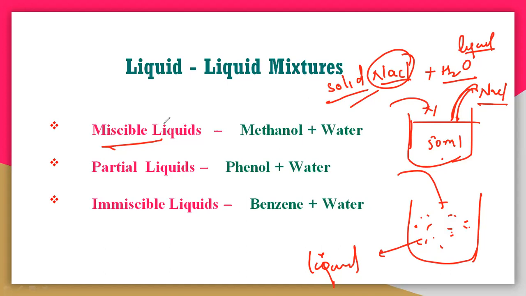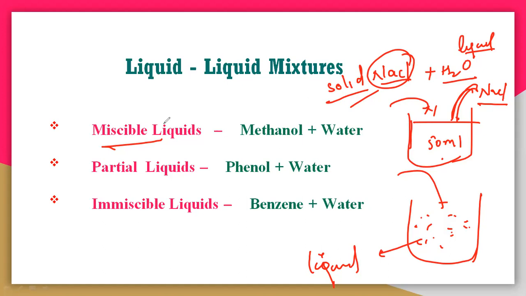But here we have to discuss only the liquid mixtures. Liquid mixture means the salt and sugar both are actually solids, that means solids dissolve in the liquid. So we don't want those solids. We actually need the liquid mixtures. That means the solute must be liquid and the solvent must be liquid.